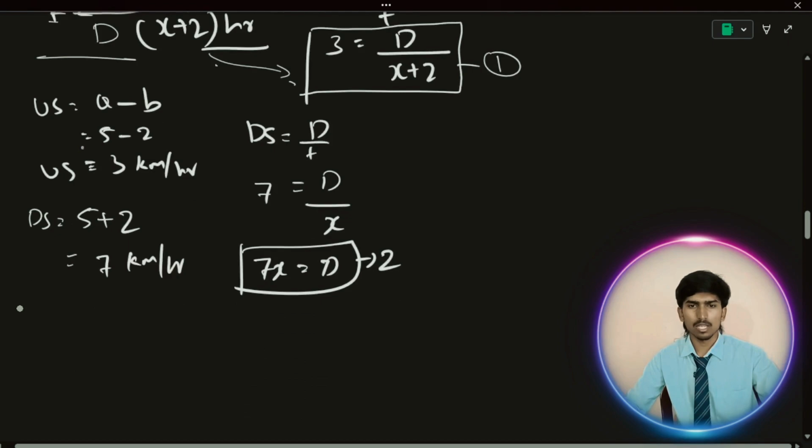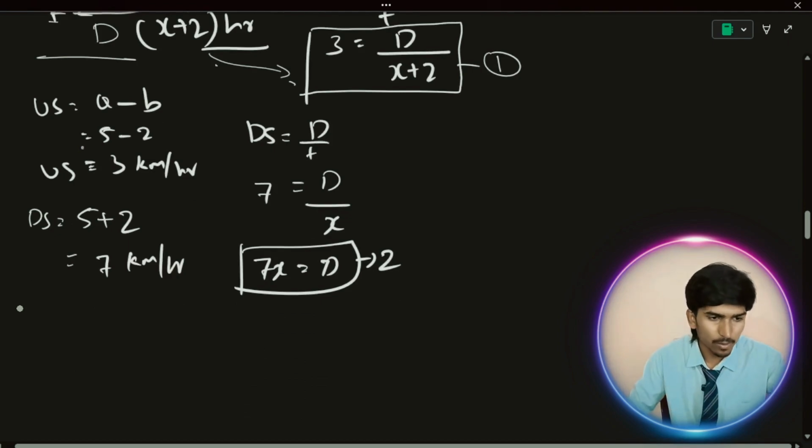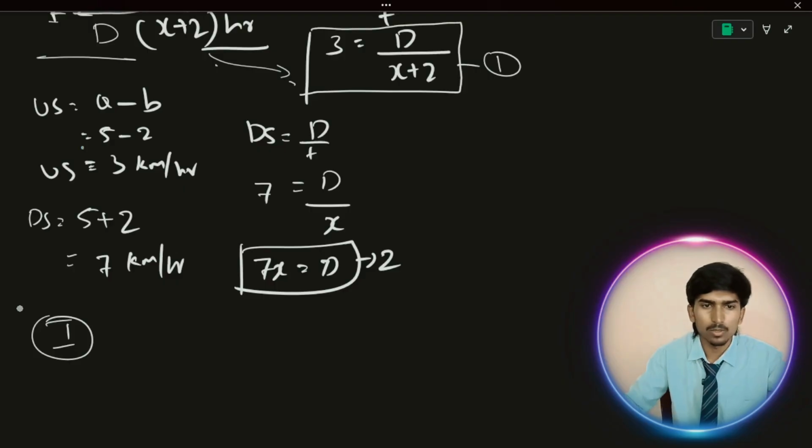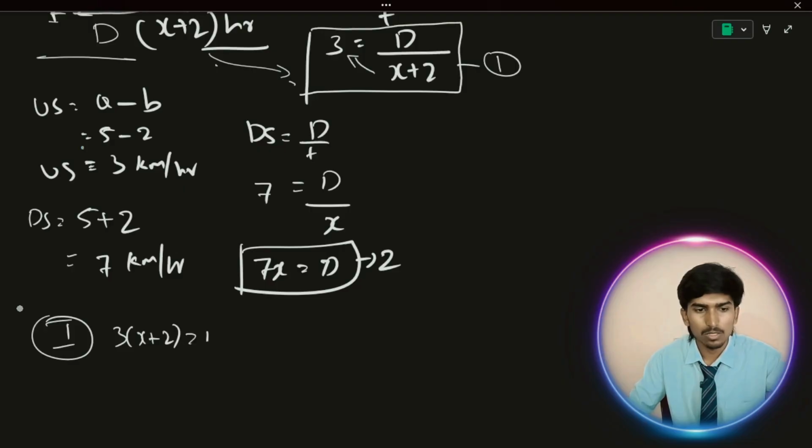How can you solve? I'll do it step by step. Let's take the first equation, 3 is equal to d by x plus 2. I'll do cross multiplication because I don't want to increase the length of this video. 3 into x plus 2 is equal to d. 3x plus 6 is equal to d. I got this equation, 3x plus 6 is equal to d.